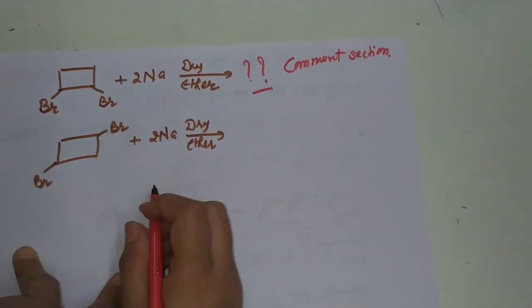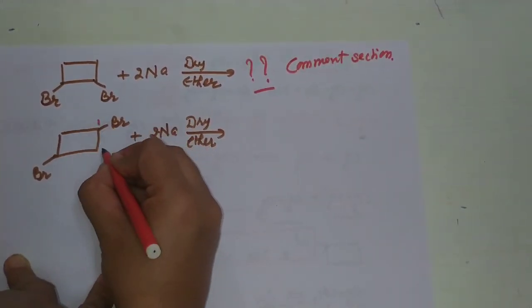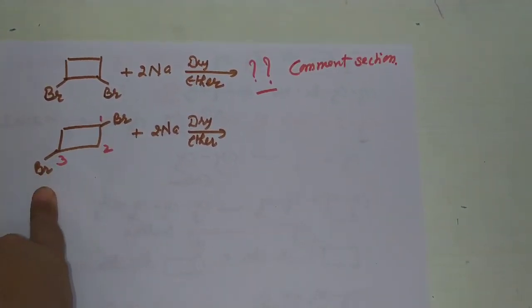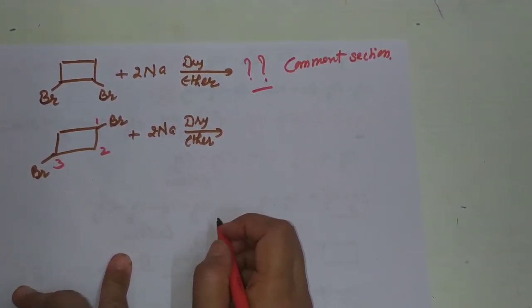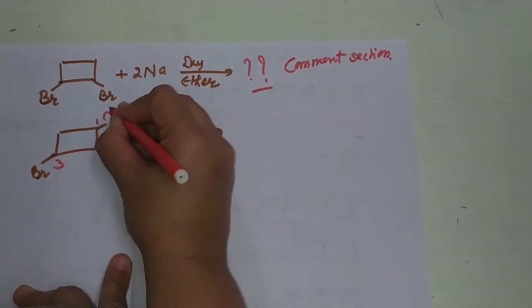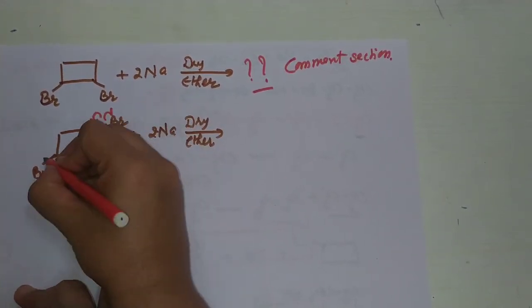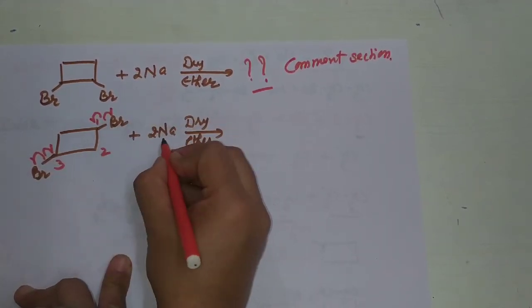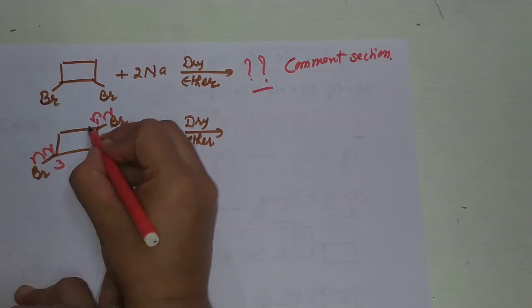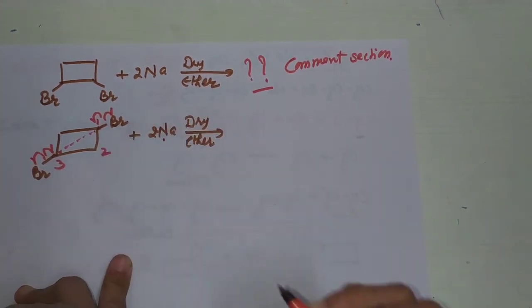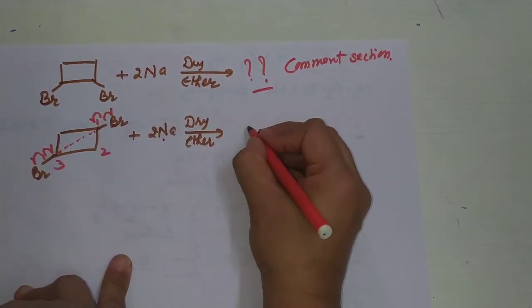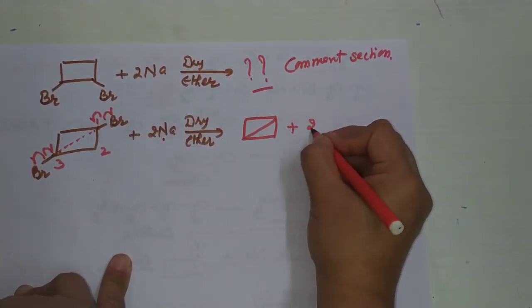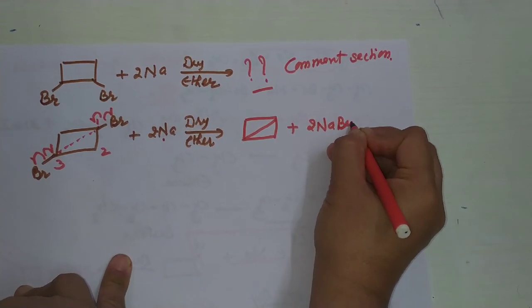And the next one is this. In this case, a halide group is present at the 1 and 3 positions. So in this case there is a formation of a cyclic product. How is this formed? This Br radical, this carbon, this Br radical, this carbon, with 2Na, the Br radicals combine to form 2NaBr, and there is a formation of a bond between the radicals and a cyclic product is formed just like this. This cyclic product is formed and 2NaBr is released.